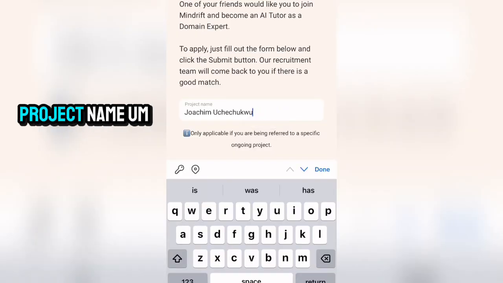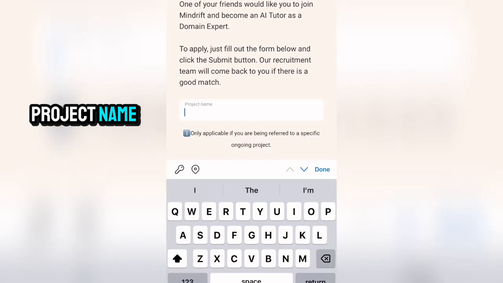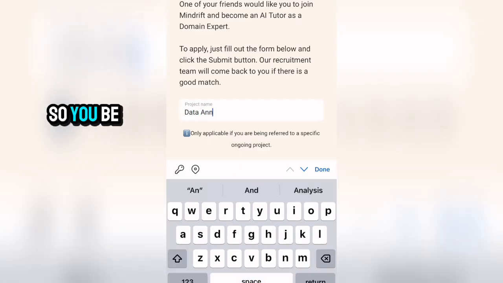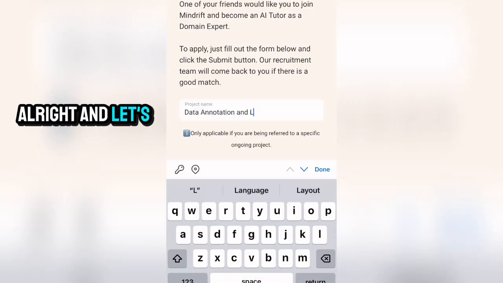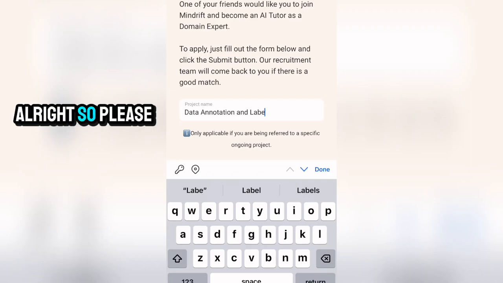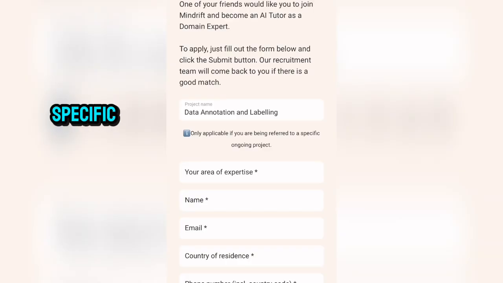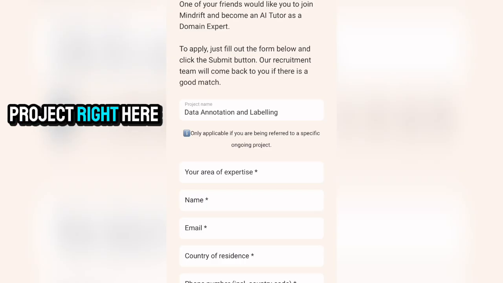Sorry for this project name. This is a mistake. For the project name, what you'll be putting right here is data annotation. Please correct that. So you'll be putting data annotation and labeling. Please correct that, data annotation and labeling. Now, this is only applicable if you are being referred to a specific ongoing project. The ongoing project right here is data annotation and labeling. So make sure you're putting in data annotation and labeling because that is the specific ongoing project right here. So project name should be data annotation and labeling. Please take note of that.